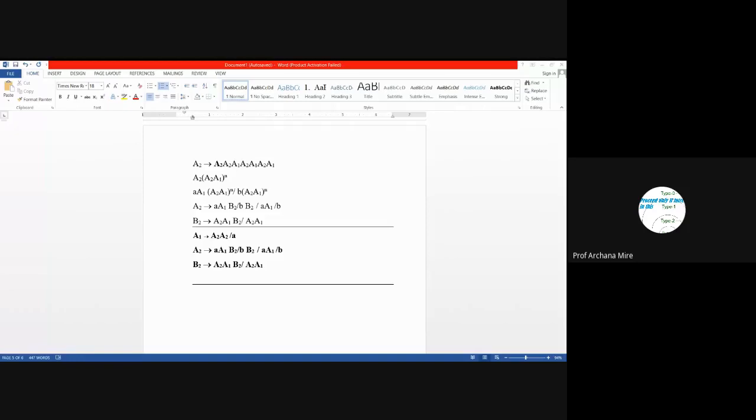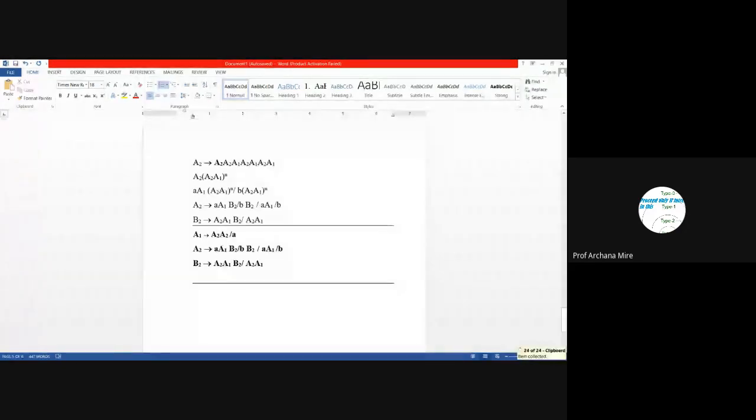Once this left recursion is removed, then we will be moving to the next step, and the next step is we need to check whether the leftmost non-terminal is in GNF or not. So we will write here check in GNF or not. So each production rule we need to check whether it is in GNF or not. If it is not in GNF, then in step number 5 we are replacing the leftmost non-terminal with its production rule.